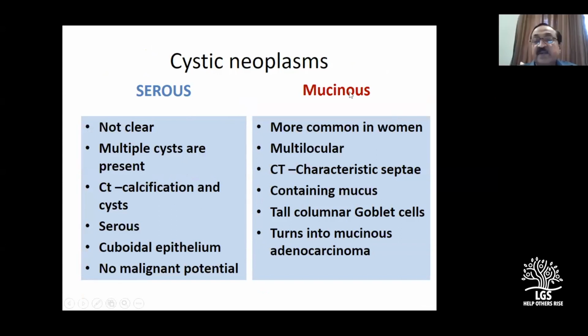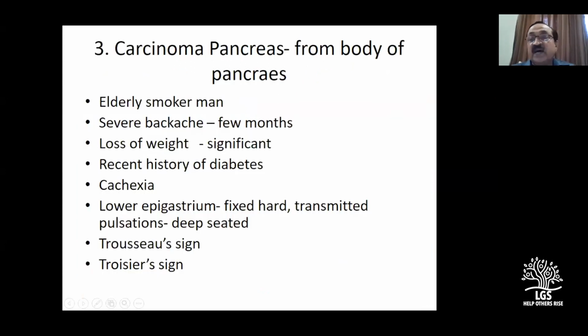This one contains mucus, so it's thicker and the wall is better felt here. This one is serous, thin comparatively. This is cuboidal epithelium; here goblet cells are seen. Now the first diagnosis is stomach. We thought of carcinoma stomach and rarely GIST. From the pancreas, I consider pseudocyst should be the number one diagnosis among the differential diagnoses of a cyst.